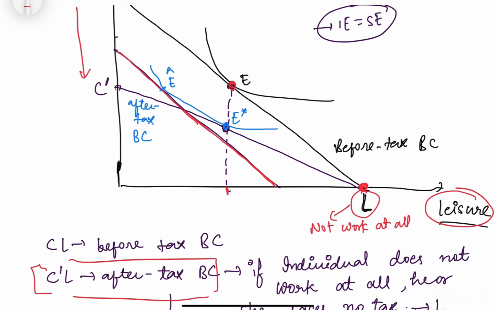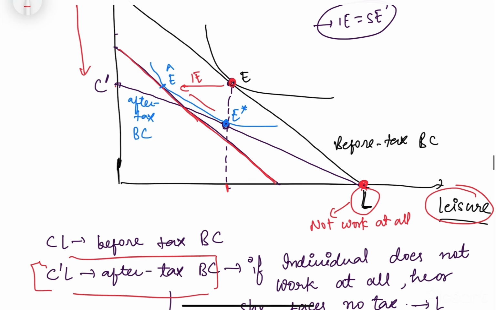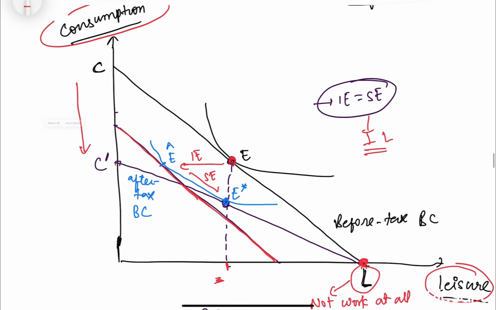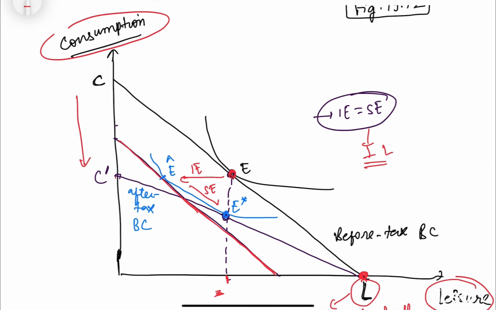Now similarly, जैसे हमने अभी तक पहले देखा था, we will do the same. This movement E to E dash would be the income effect, and E dash to E star would be substitution effect, and यहाँ पे दोनों effect are equal, so these are offsetting. There is no change in the work at all, like leisure में कोई change नहीं आएगा, but our consumption has changed, so there is a distortion.